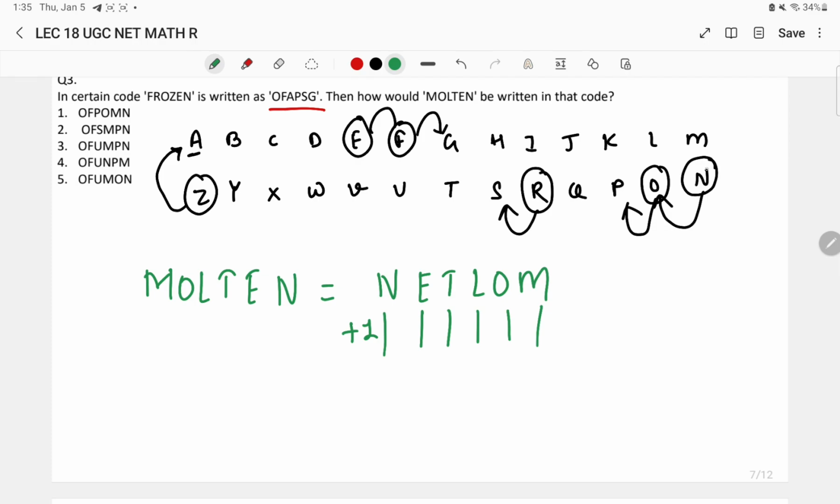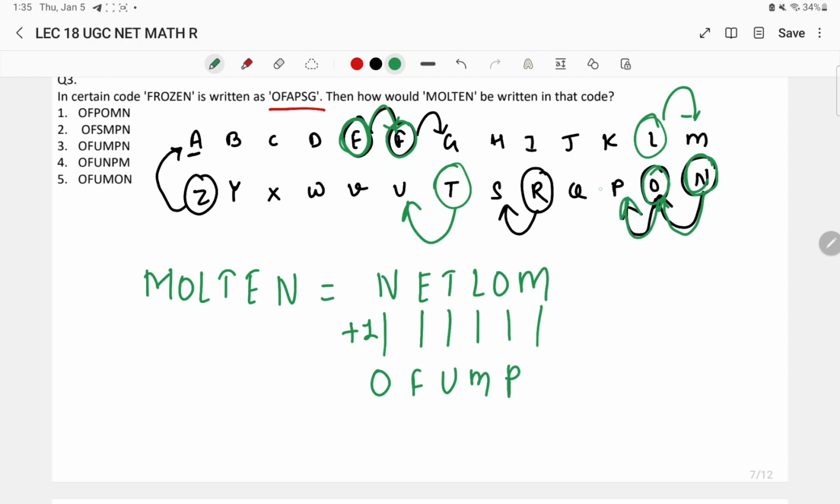So for letter N, you code O. For E, you code the next letter, that is F. Similarly, for T, you take the next letter, that is U. For L, plus 1, that is M. For O, you code P. For M, you code N, the next letter.